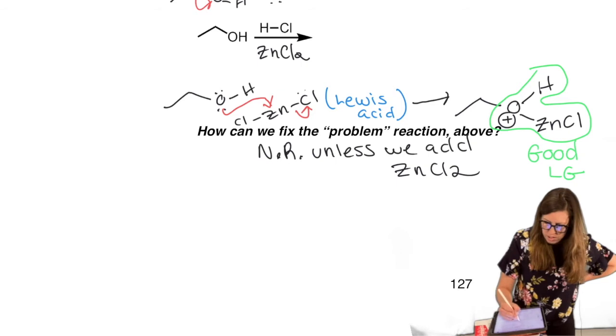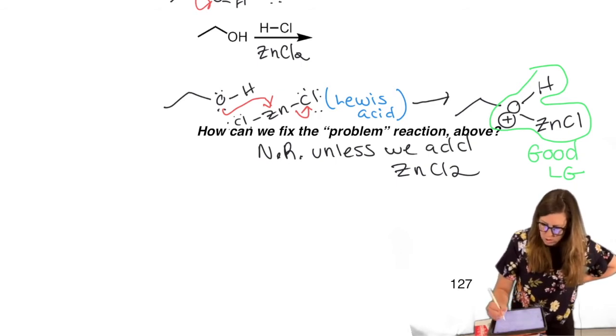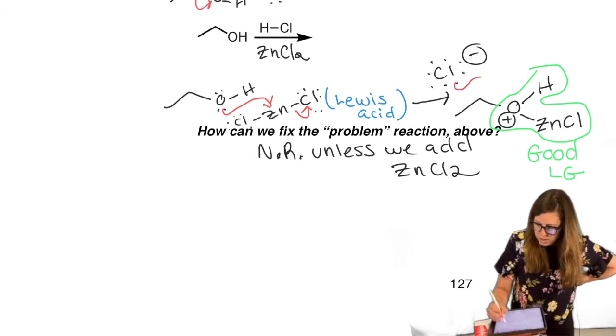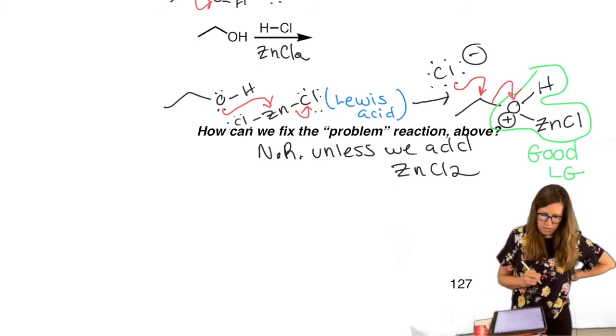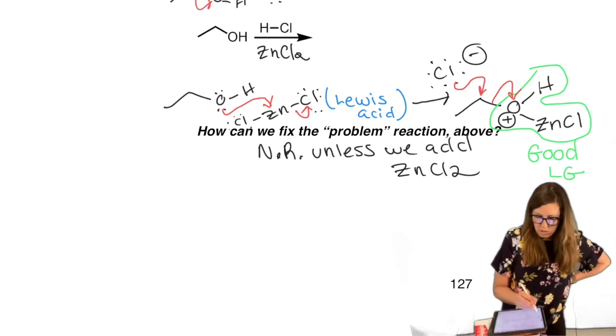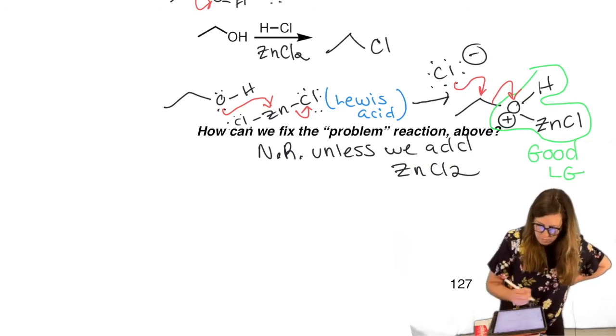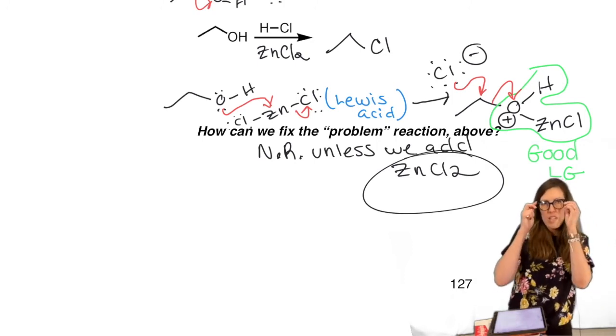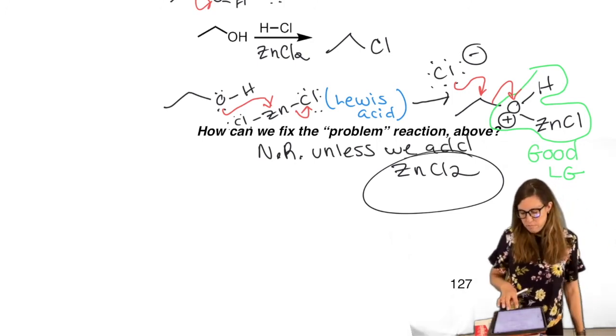We can draw in our lone pairs because we're actually going to use that chlorine, or now a chloride. Now, the not so great nucleophile is compensated by the fact that we have a great leaving group. And voila, we finally get our alkyl chloride. Okay, so for HCl, you're going to see that additive there, that zinc chloride, to help out.